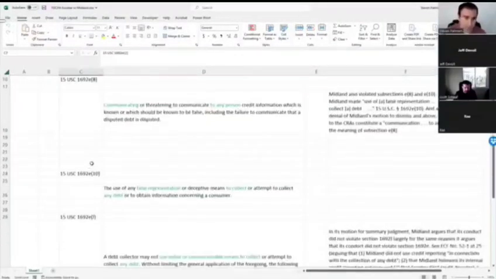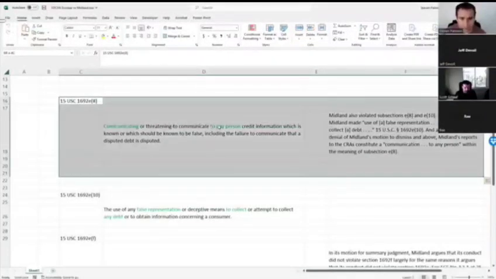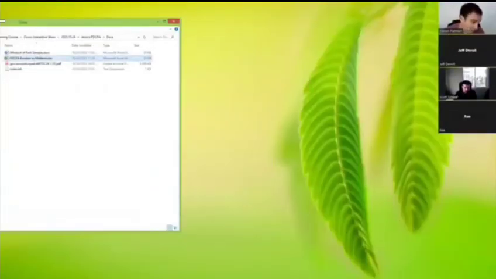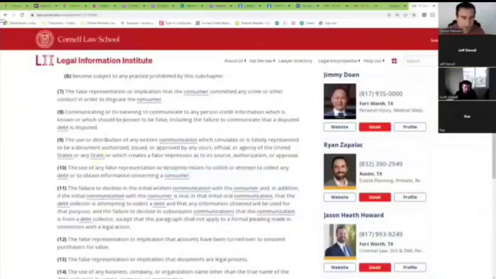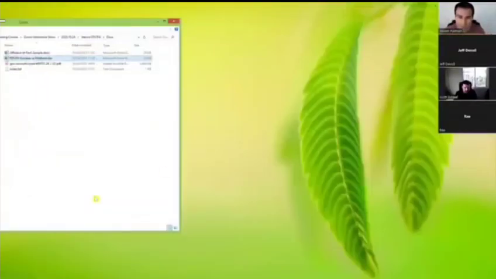1692e(2). Then we have 1692e(8), communicating to any person, which is the CRAs. That is very, very important. Let's go back here to communicating or threatening to communicate to any person credit information. They are communicating to the CRAs credit information which is known or should be known to be false because it does not conform to what they've contractually agreed to, which is to report monthly. And so there you go. See how that works, right?